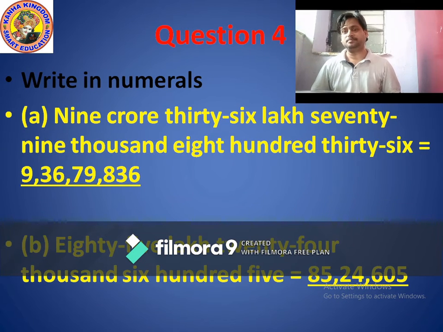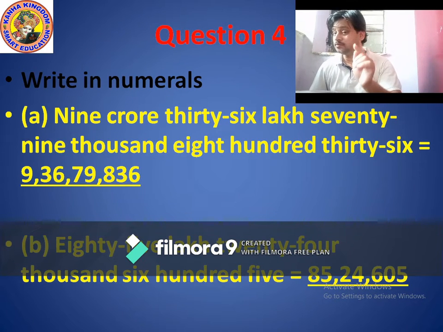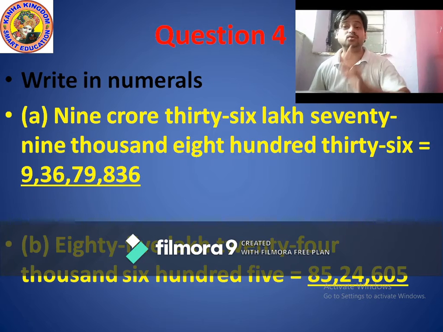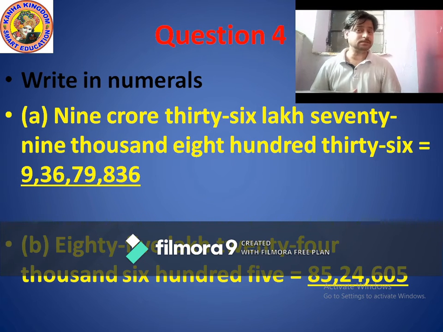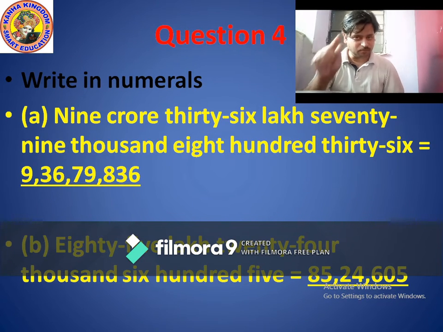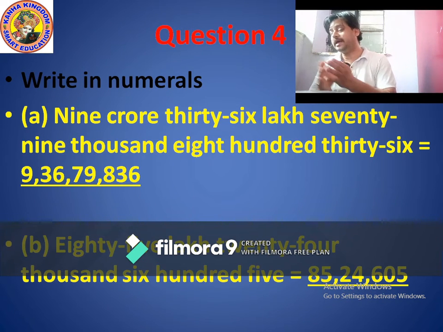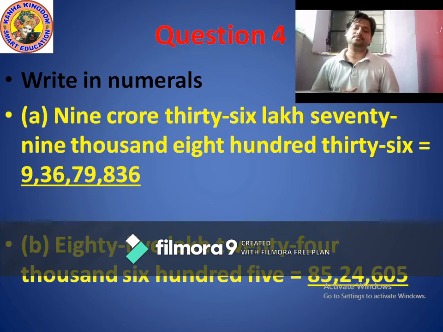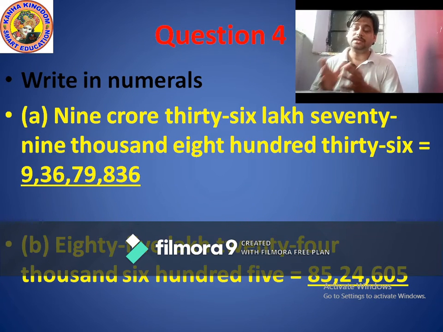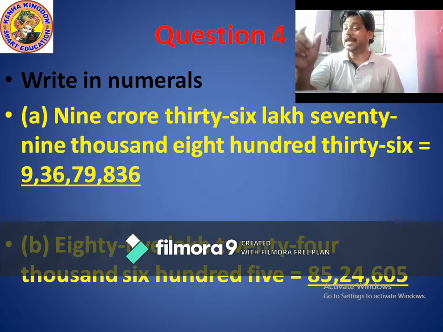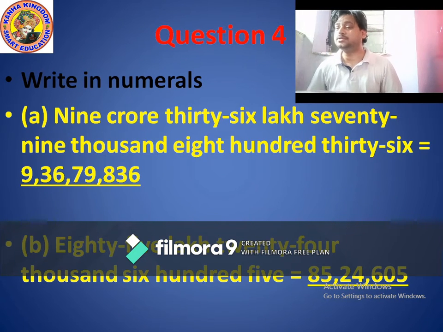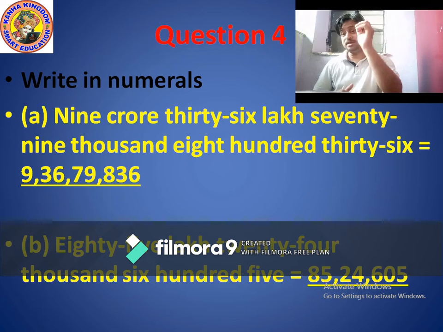First part. The question is 9 crores. Listen carefully. Only 9 crores and nothing. Means after 9, very good, 1 comma. And after 9 crores, what comes? 36 lakh. Means in the lakhs period, which two numbers come? 3 and 6. 36.